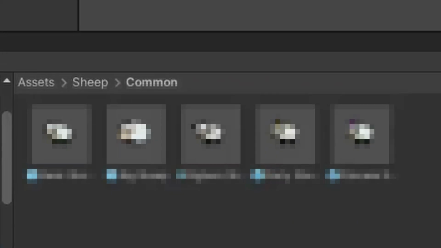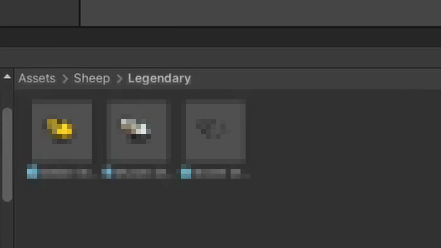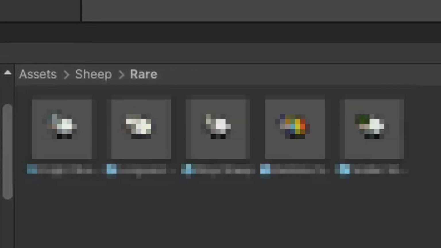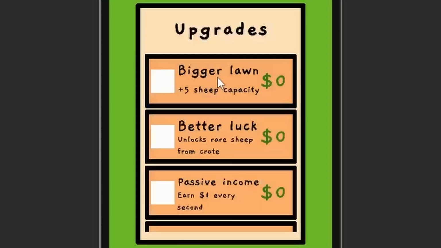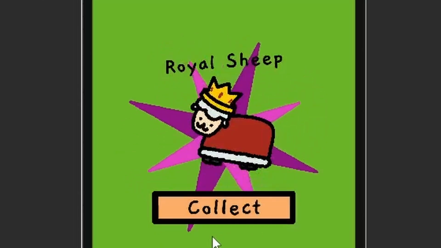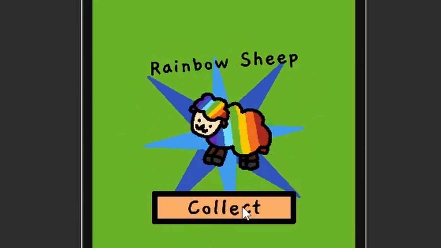I won't show you all of them now, so you can discover them yourself, but I made quite a lot and damn, they look so cute. I also added lots of new upgrades and I made the sheep wind effect change its color depending on the rarity of the sheep you won.